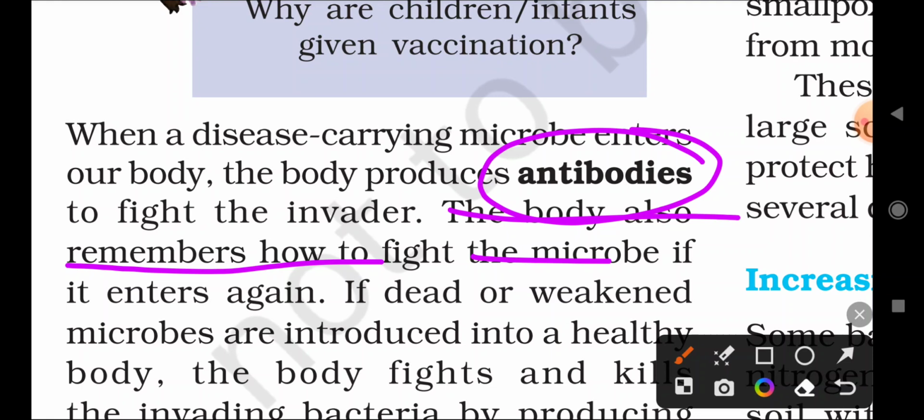If the same microorganism enters the body next time, these antibodies are released suddenly, and the microorganism is killed very quickly. Due to this, they remember the information of that particular microorganism, right?